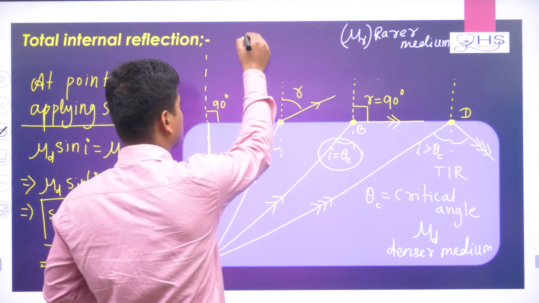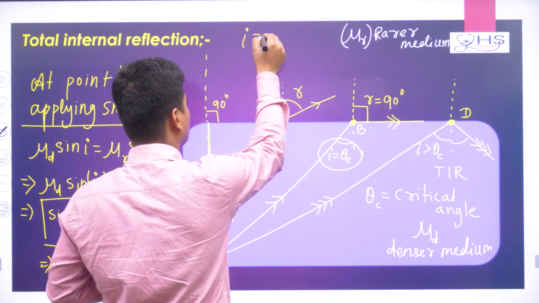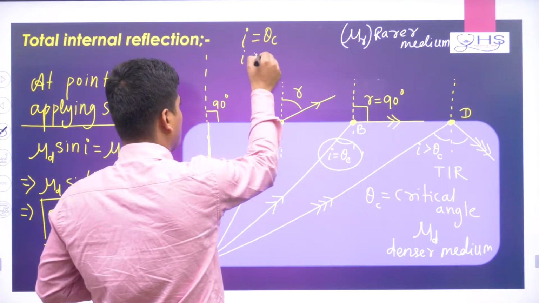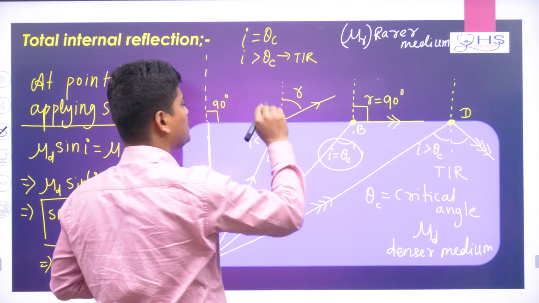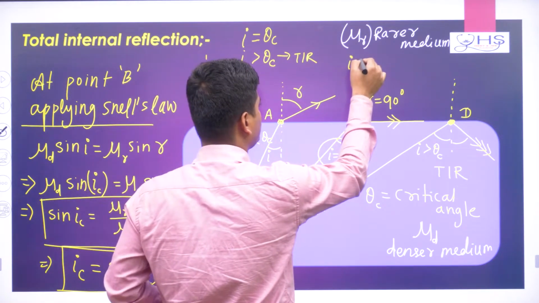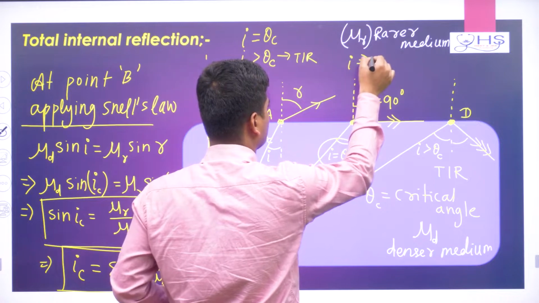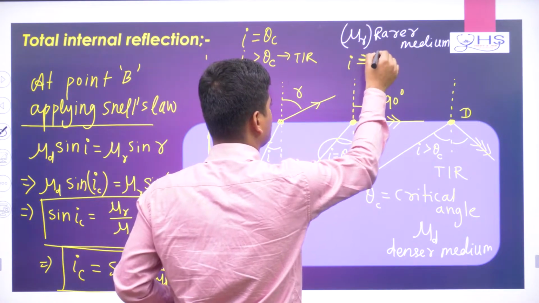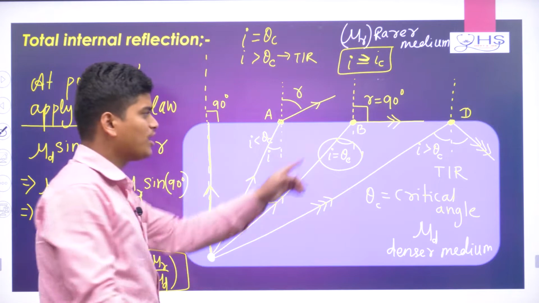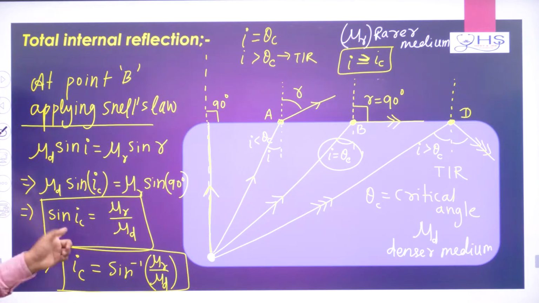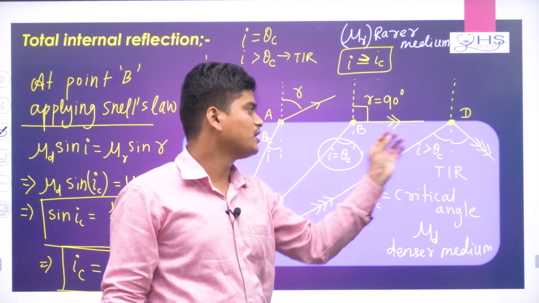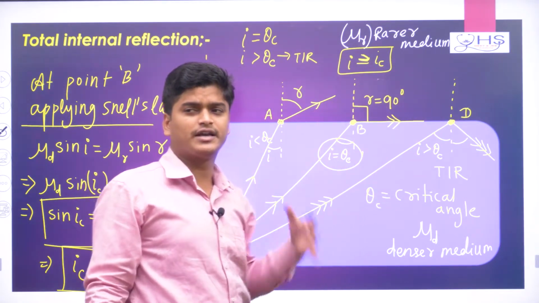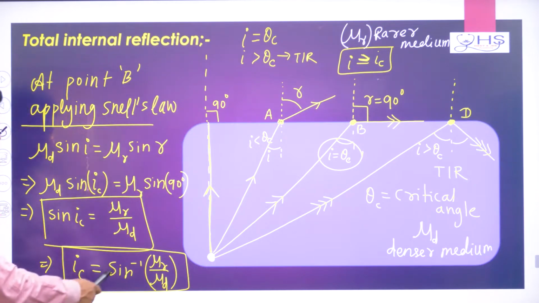So that means you can write here, the minimum condition is I equal to theta c, and here actually TIR is happening. If conditions are written, you can also write I is greater than or equal to theta c or IC. This condition you can also write, but remember at the equal point you can find the value of critical angle, but here actually TIR is happening. So exact TIR is happening here. If I is a little greater than the critical angle, then definitely TIR will happen. Critical angle is sine inverse mu r by mu d.